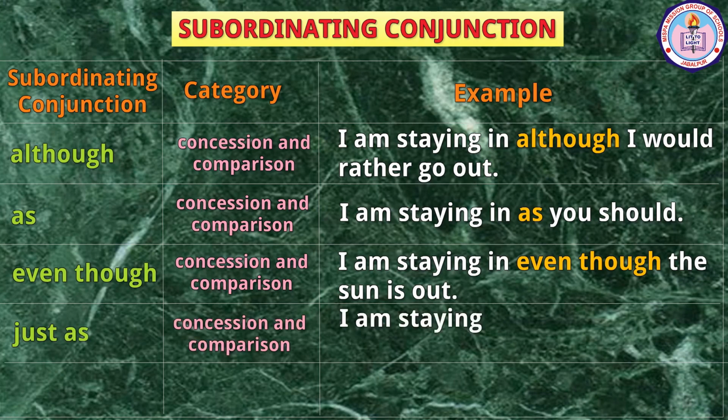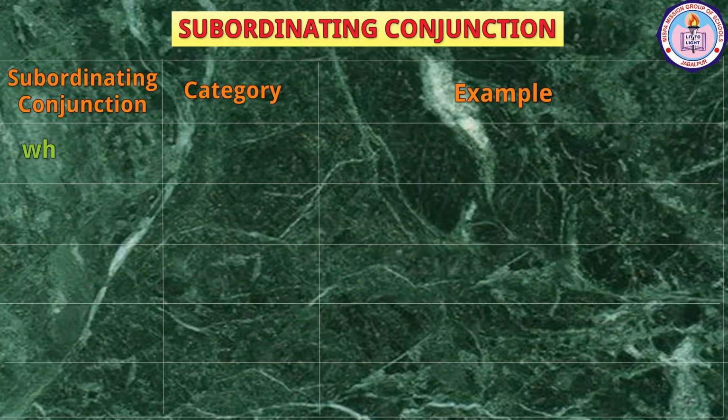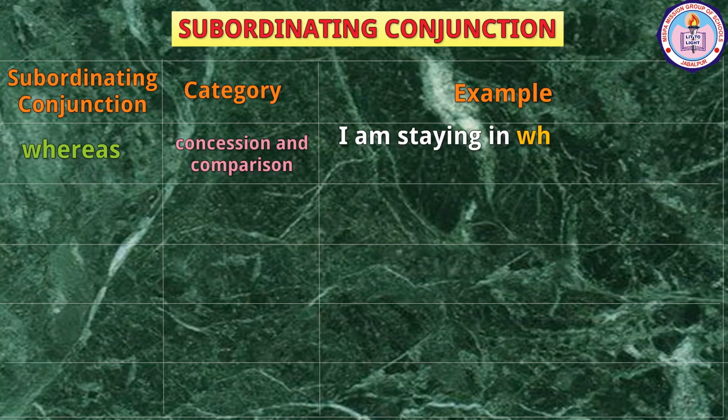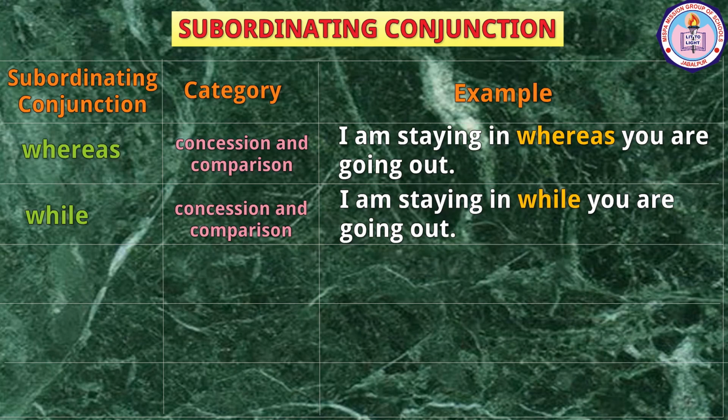I am staying in just as you should. Though, concession and comparison. I am staying in though I wish I weren't. Whereas, concession and comparison. I am staying in whereas you are going out. While, concession and comparison. I am staying in while you are going out.